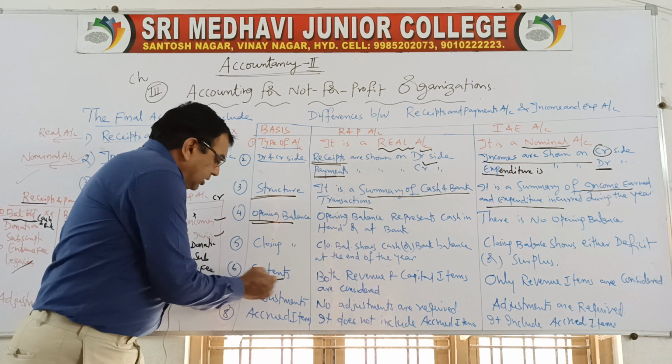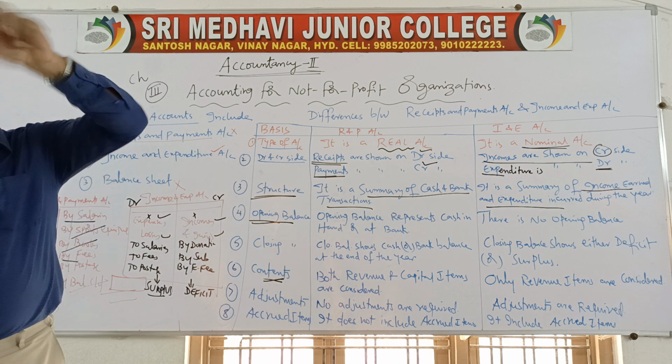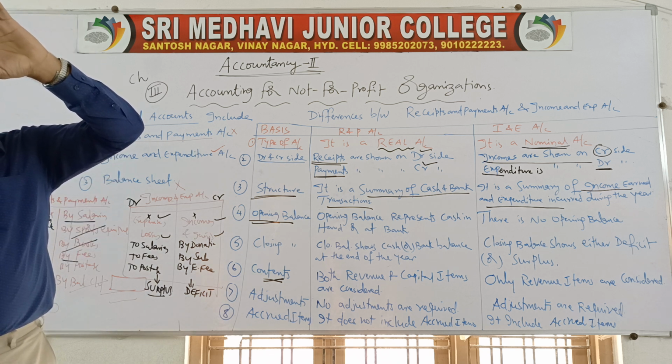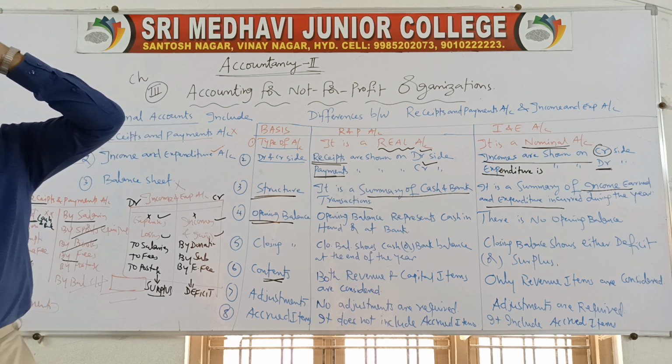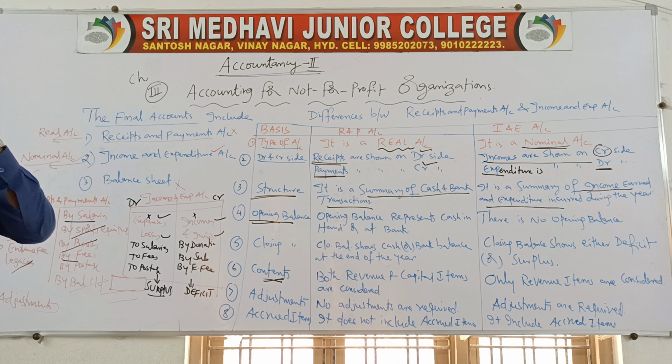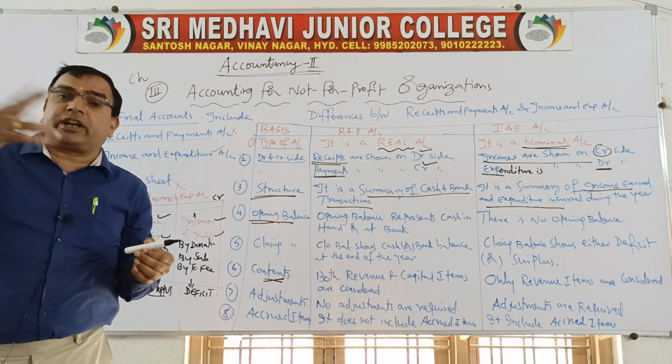Next, contents. What do we write in these accounts? While preparing the receipts and payments account, we include both capital items and revenue items. What are capital items and revenue items? We have already discussed it. While preparing the receipts and payments account, we do not show any difference between capital nature and revenue nature.